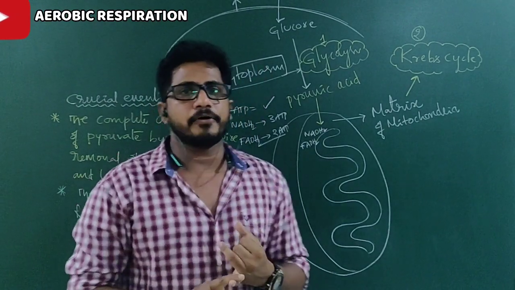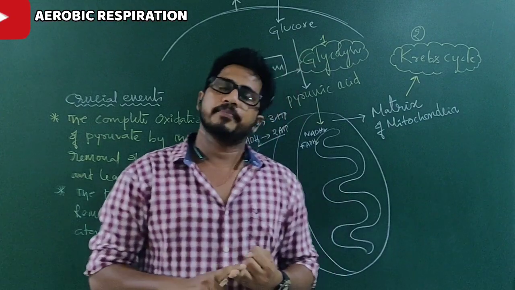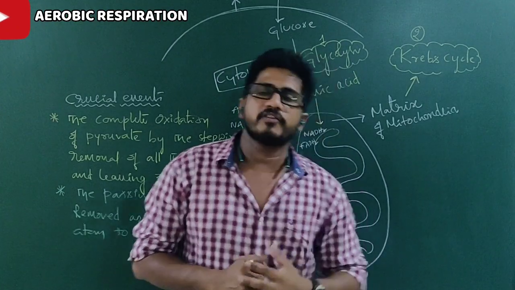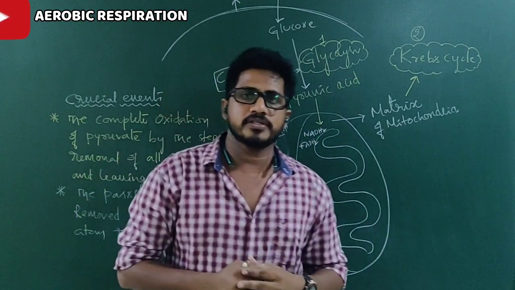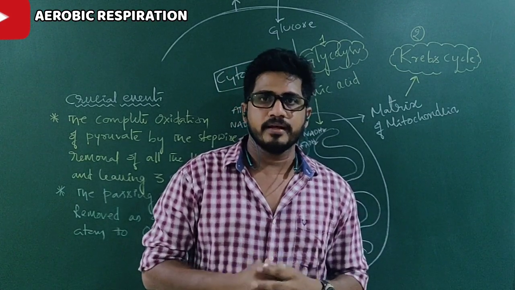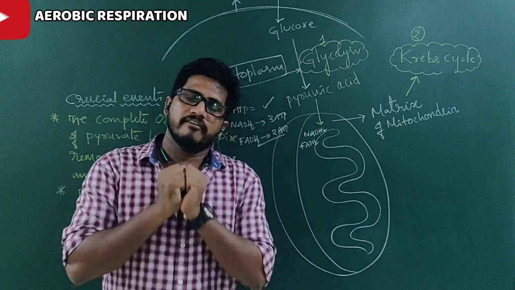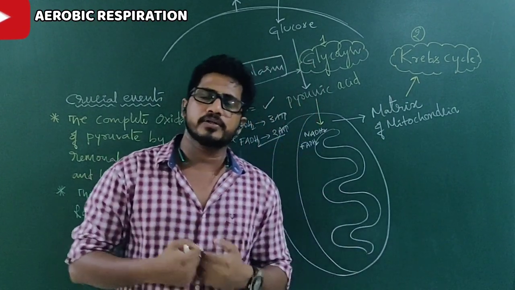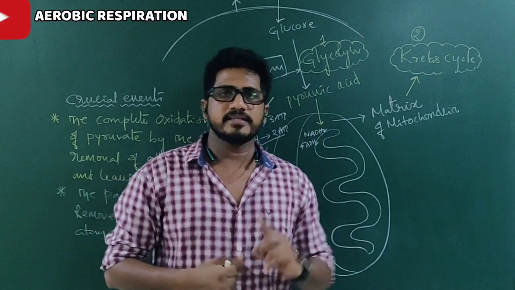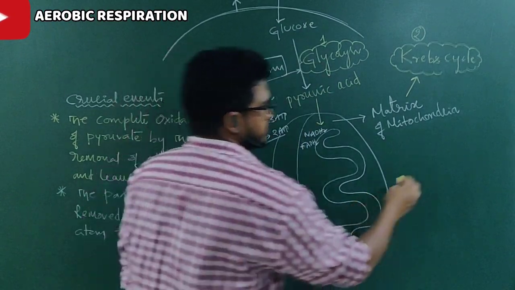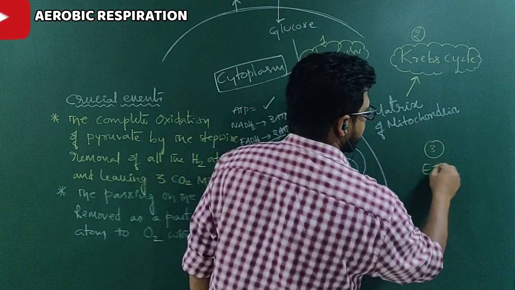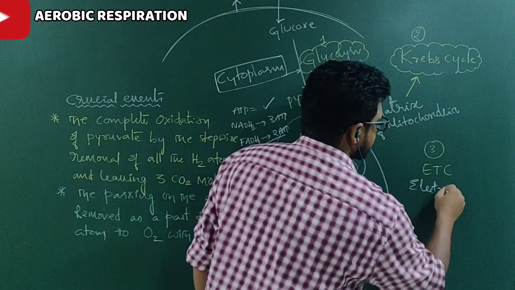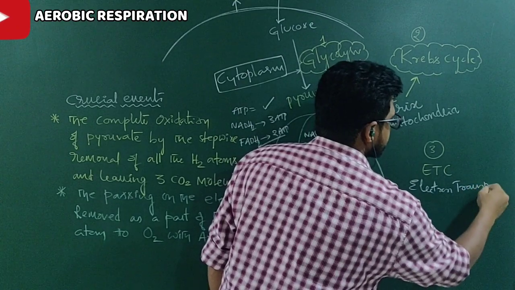In glycolysis, ATPs are produced. Yes. NADH2 is produced. Yes. But in Krebs cycle, ATPs are not produced directly. GTPs will be produced, FADH2s will be produced, and NADH2s will be produced. They are the source of ATP. When those molecules like NADH2, FADH2 and GTP convert into ATP, it happens in the electron transport chain. That is the third step. That is called ETC. ETC full form is electron transport chain.